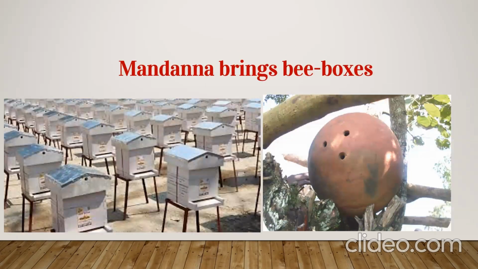So now what happens here? After 3 days of the marriage, Mandana has come to the narrator's place with 7 bee boxes. He has brought 7 bee boxes and he charged about 6 or 7 rupees per box, around 46 rupees. Mandana had put the pot bees into a bee box, and he had kept the other boxes in a cool, shady place, saying that bees would come in on their own and build their hives in them. Pyara had kept some 2 or 3 boxes in a place chosen by himself and had made a bet with Mandana that his boxes would be filled with bees first.